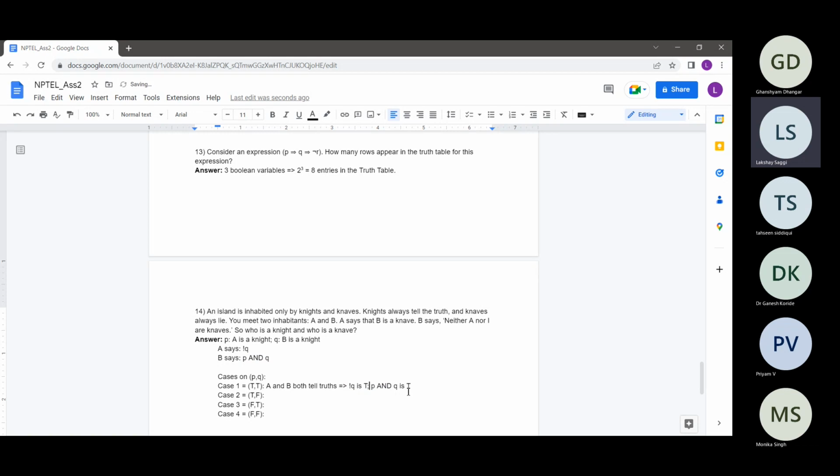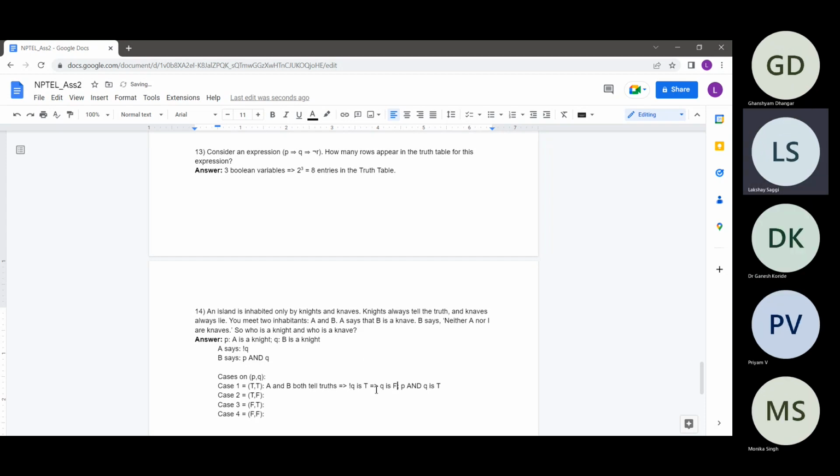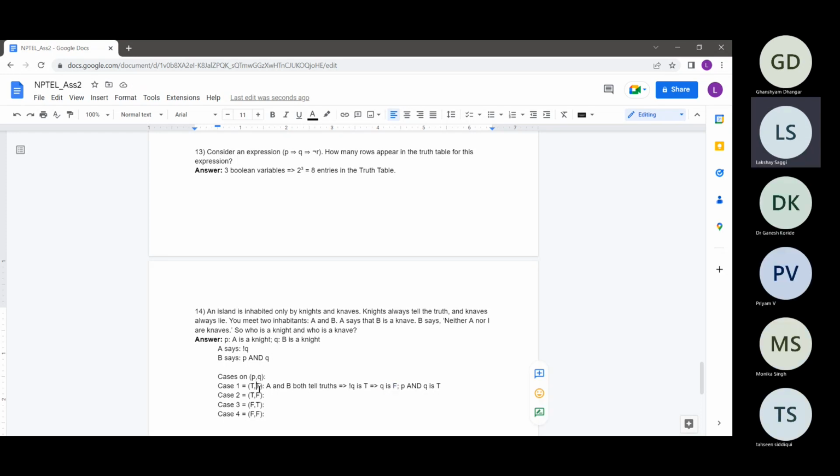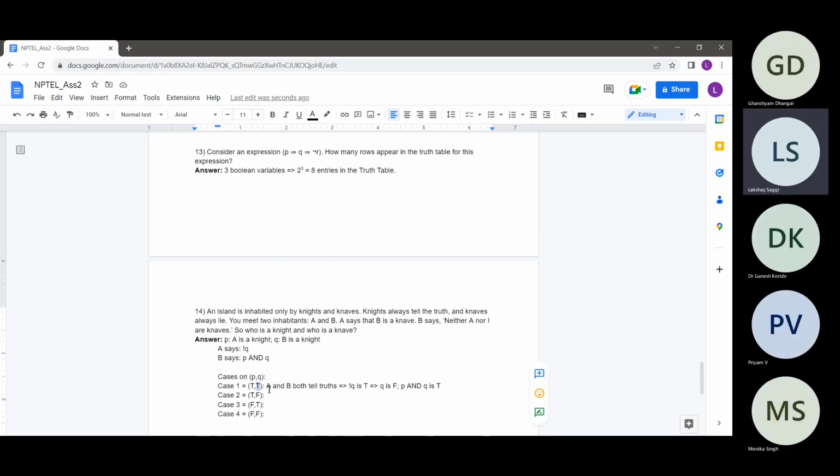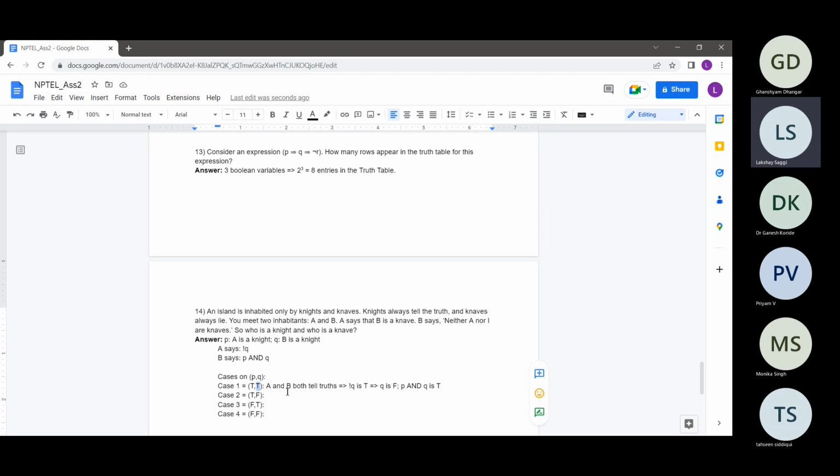These are the two statements: not Q is true and P and Q is true. If both are true, then not Q being true implies that Q is false, right? Not Q can only be true when Q is false. But we assumed in this case that Q was true. Are you able to see what I'm saying? In that setting, A and B both are telling the truth, so A is saying not Q, so not Q is true.